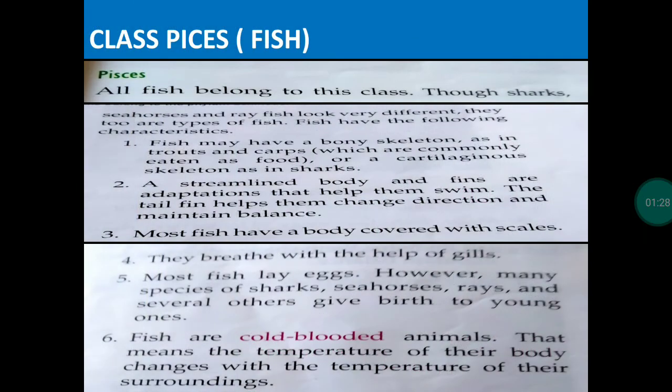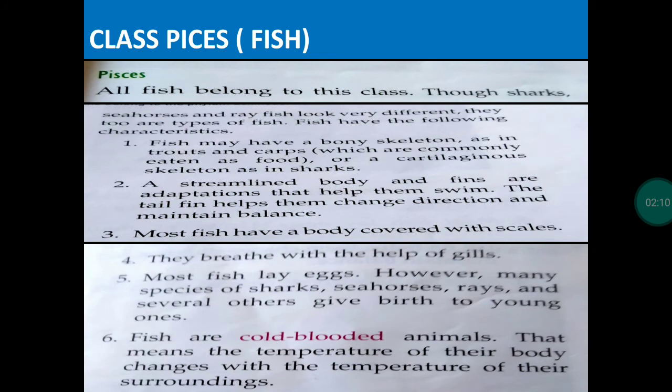So let us do the first class, Pisces. Pisces means fish. All fish belong to this class, though sharks, seahorses, and ray fish look very different. Now, the members of this class have the following characteristics. Fish may have a bony skeleton made up of bones like us, as in trouts and carps, or a cartilaginous skeleton, as in the case of sharks.